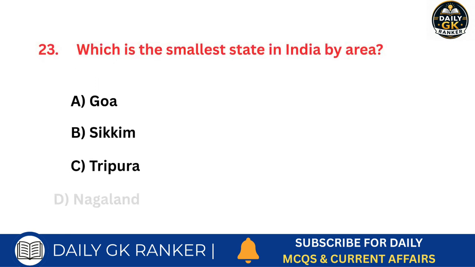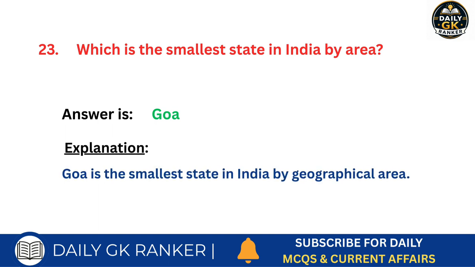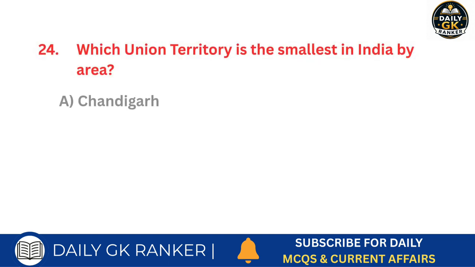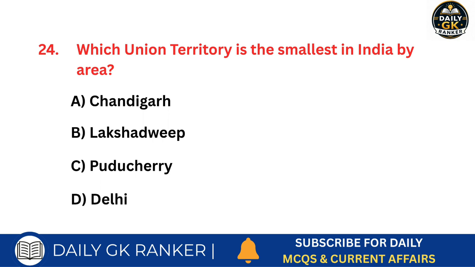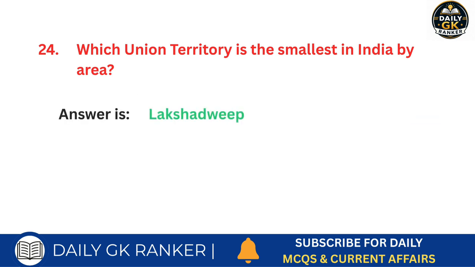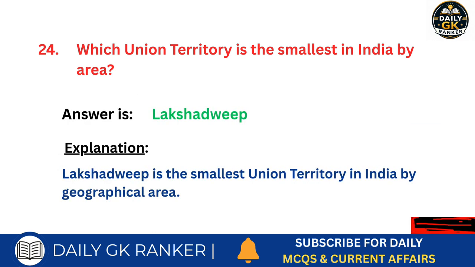Which is the smallest state in India by area? Answer is Goa. Which union territory is the smallest in India by area? Answer is Lakshadweep.